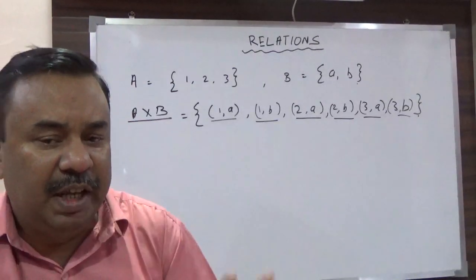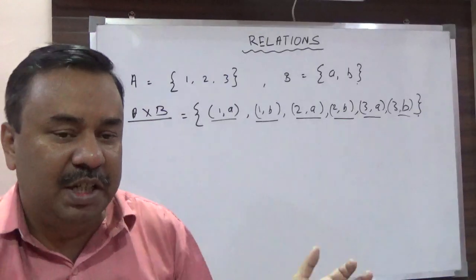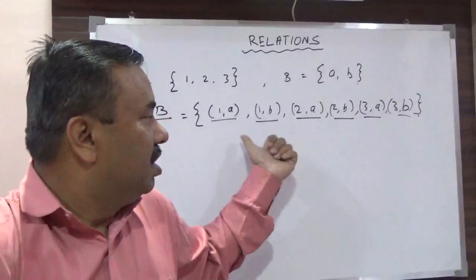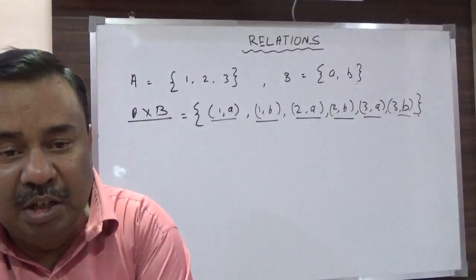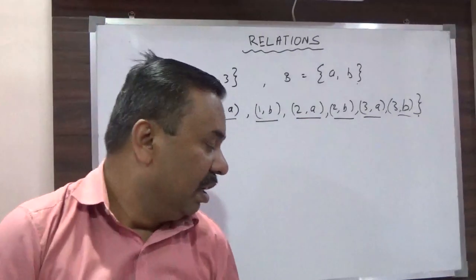If I say this member of set A is the brother of this member of set B, and this is so, then only it will be said to be a well-defined relation.